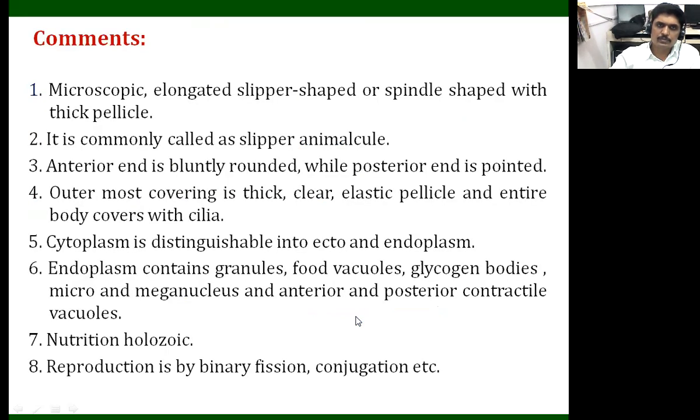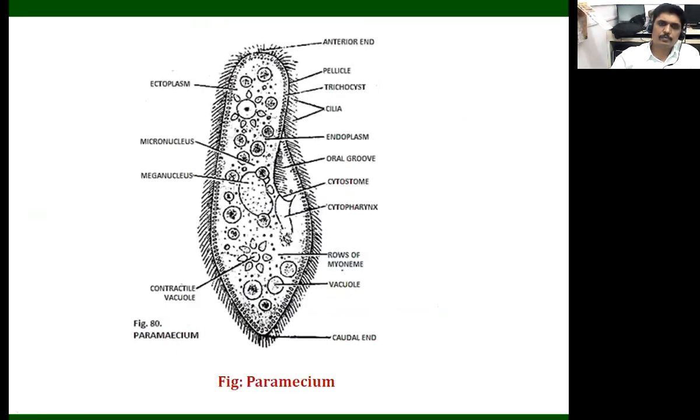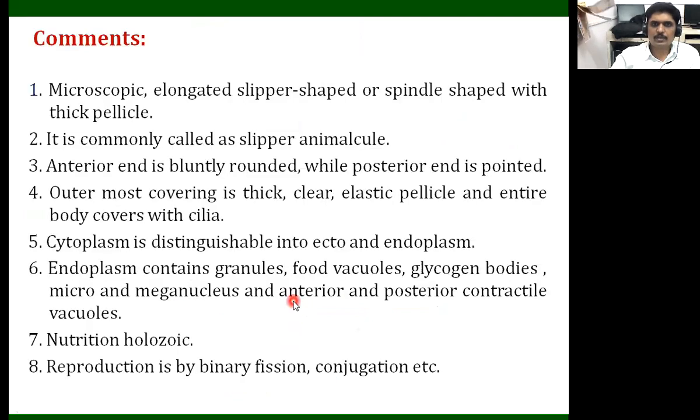Next, before going through the characters, we should know the structure. When we observe this protozoan, the shape looks like a slipper sole. That's why it is commonly known as the slipper-shaped animalcule. Its body is microscopic, elongated, slipper or spindle shaped, with a thick pellicle.